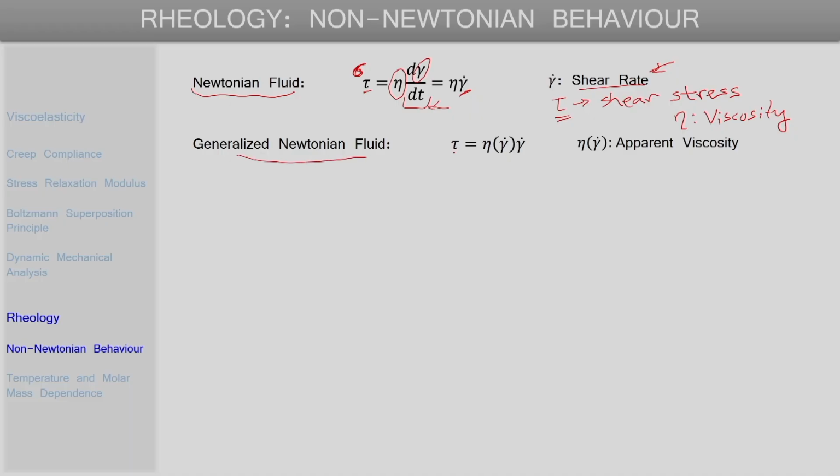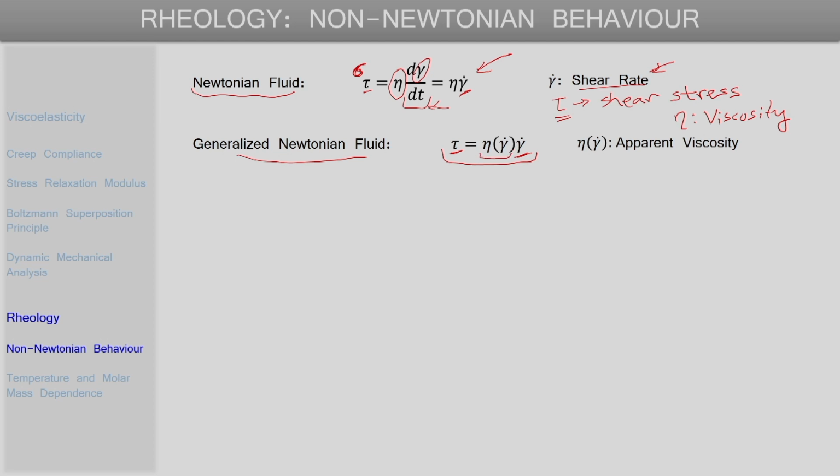An extension of Newtonian behavior is the generalized Newtonian fluid behavior, where the relation between the shear stress and the shear rate is similar to Newton's law of viscosity, but now the viscosity eta is allowed to be a function of the shear rate.